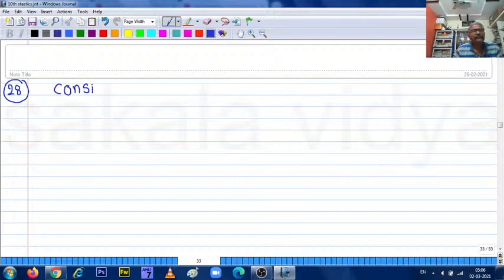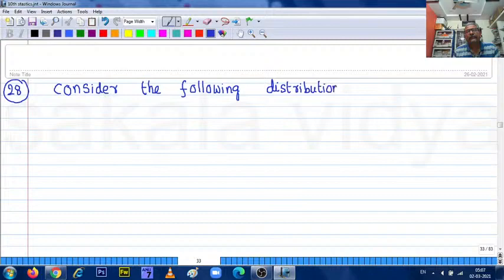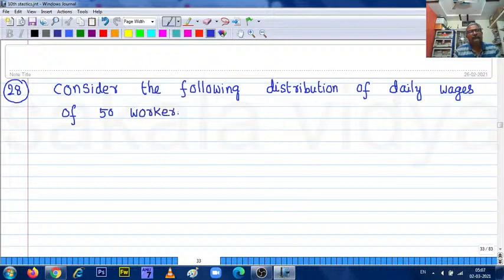Consider the following distribution of daily wages of 50 workers of a factory.